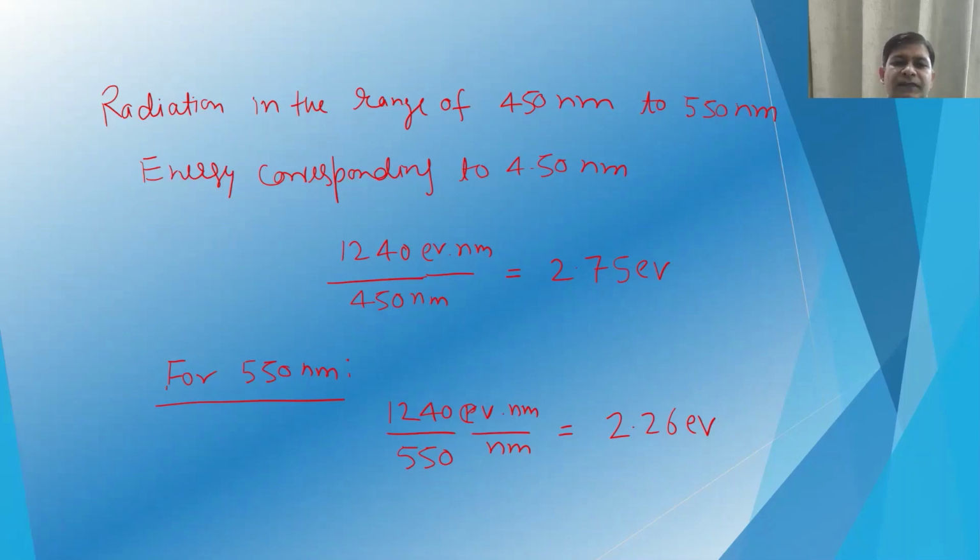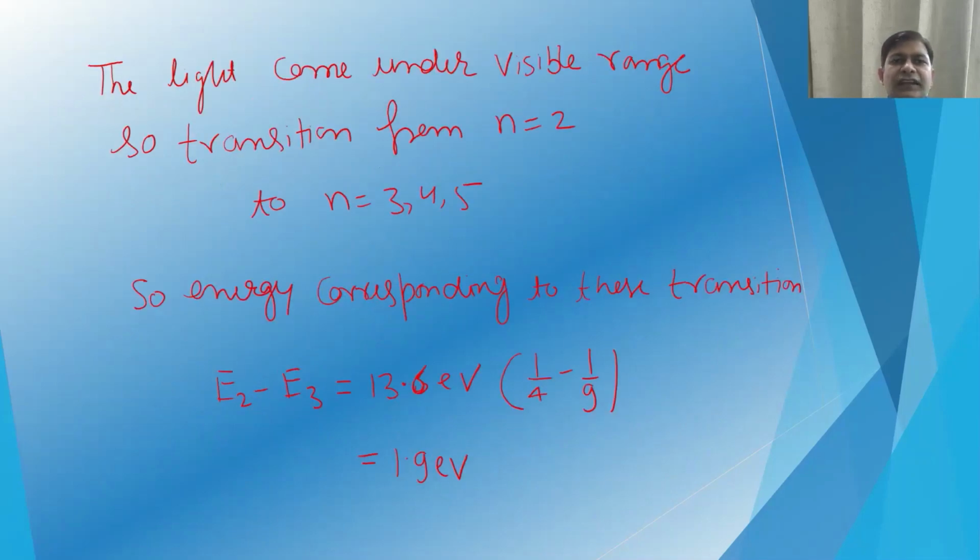So this is the total range of the radiation that we are shining on the hydrogen gas. So the light comes under the visible region as already mentioned. So transition from n is equal to 2, 3, 4 and 5. We can calculate the energy corresponding to these transitions.